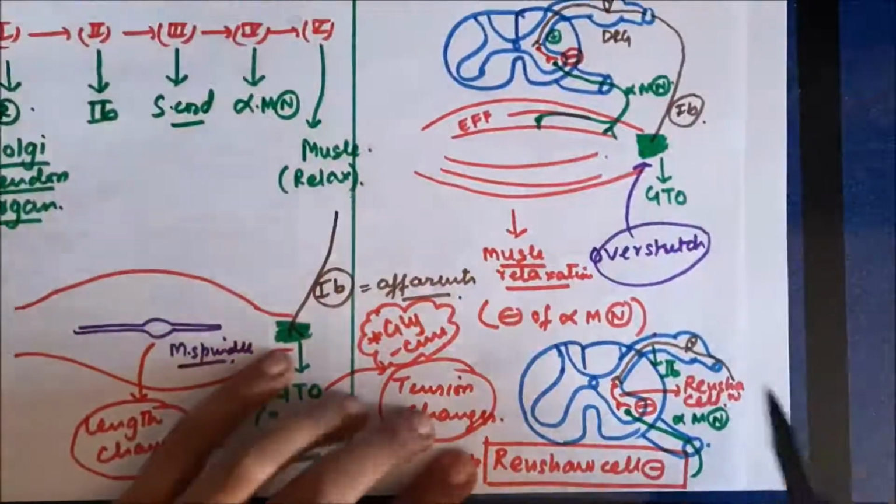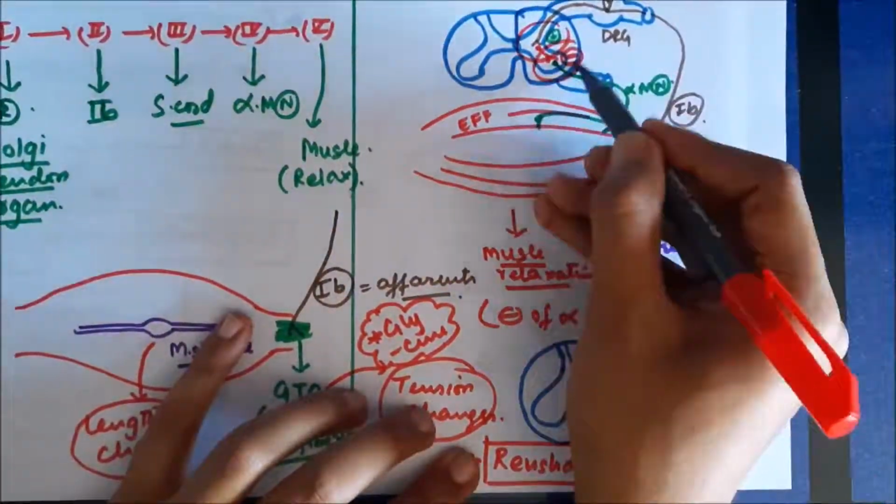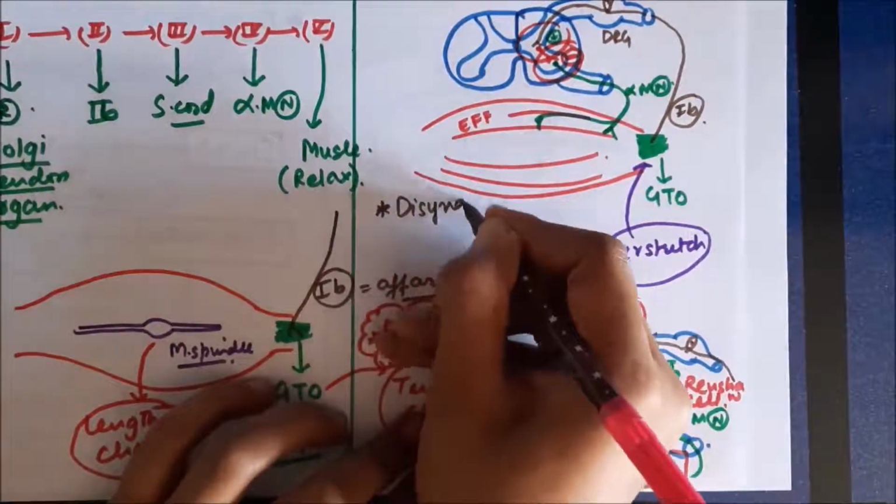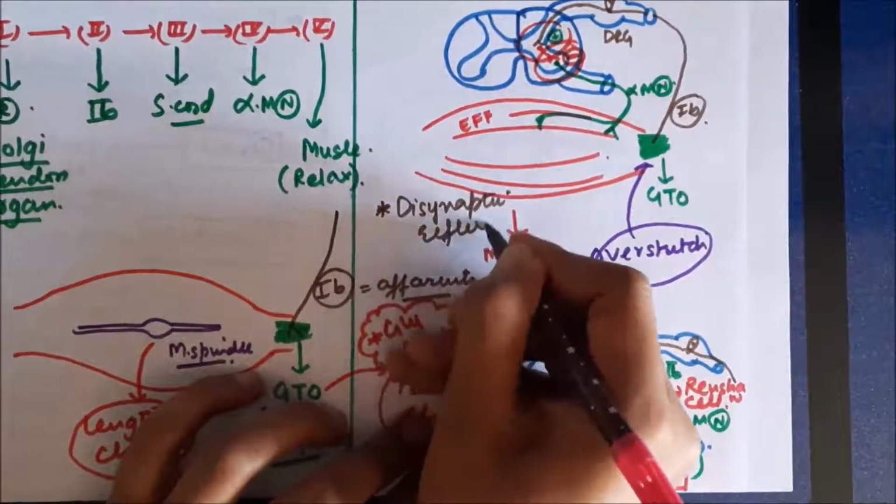As we can see, there are two synapses in this case. So this is one synapse and this is another synapse. So because of this reason, this reflex is called as disynaptic reflex, because it contains two synapses in the reflex arc. Now we are going to discuss the last part of the spinal reflexes.